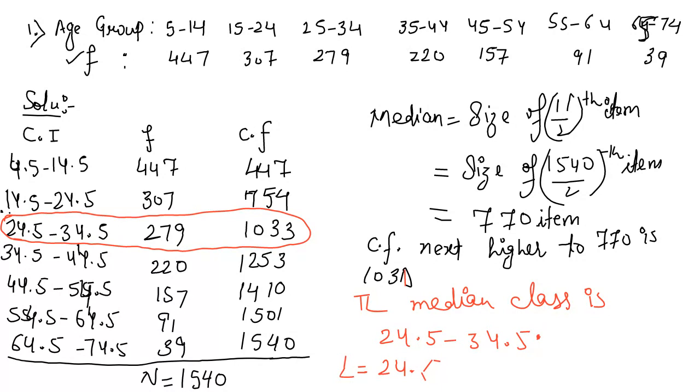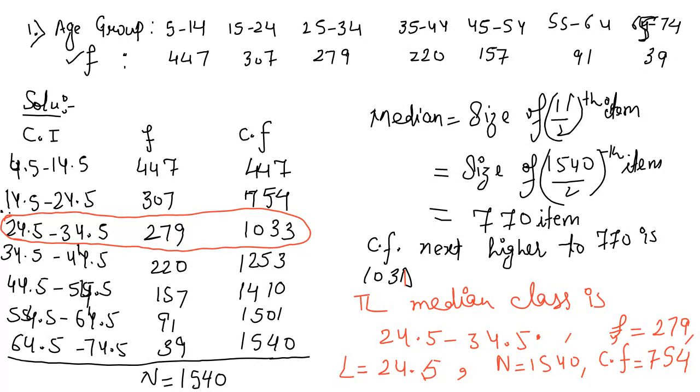Parikshit, no need to check that, just apply the formula. Just use only one formula for median, that is by using L only. L is equal to 24.5. N is already given, 1540. Next, cumulative frequency. We need to consider the cumulative frequency that is above that value, 754. And what is frequency? Frequency of that class is 279.